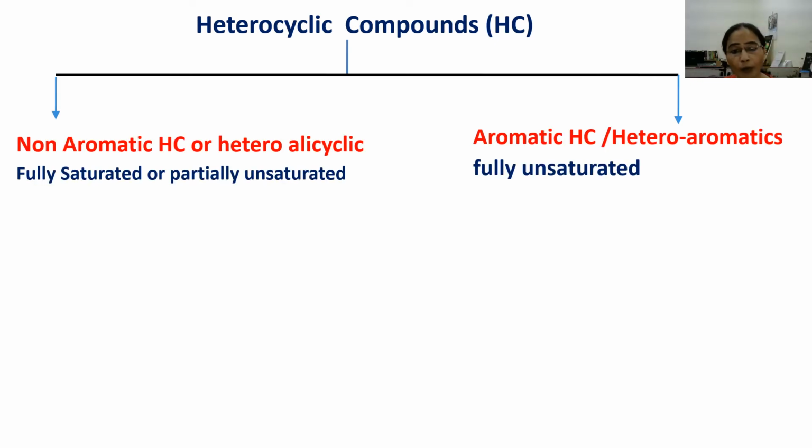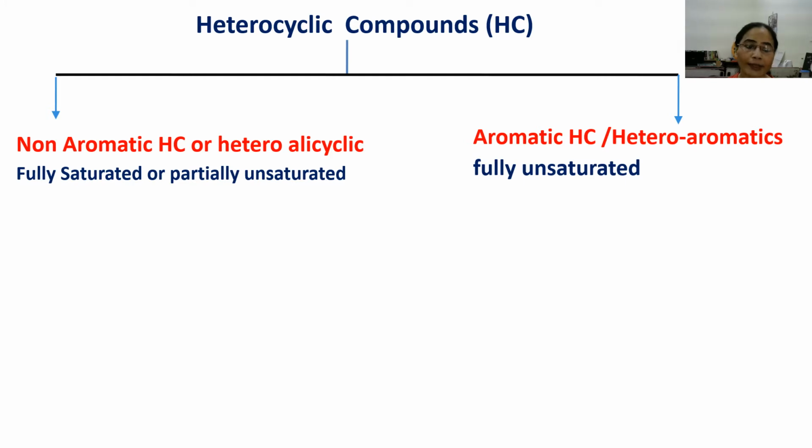as the homocyclic compound or carbocyclic compound is divided into two classes on the basis of their structure and properties, they may be non-aromatic and aromatic. Similarly, heterocyclic compounds are also divided into two types. They may be non-aromatic heterocyclic compounds or aromatic heterocyclic compounds.